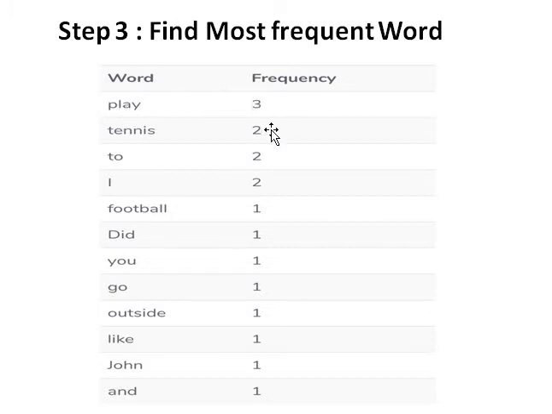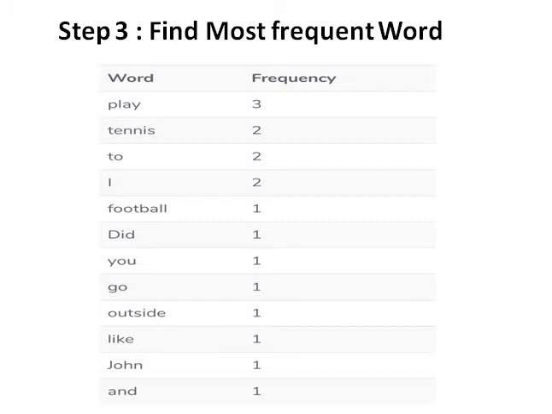Play has the highest frequency, you can see here it is at the top. Second is tennis, which has 2. So this is the decreasing order of the words, and we get the most frequent words: play, tennis, to, I, football, and so on. The last words occurred only once.